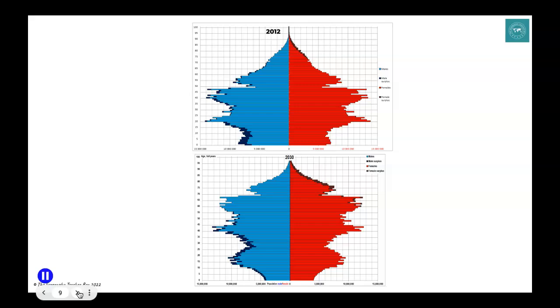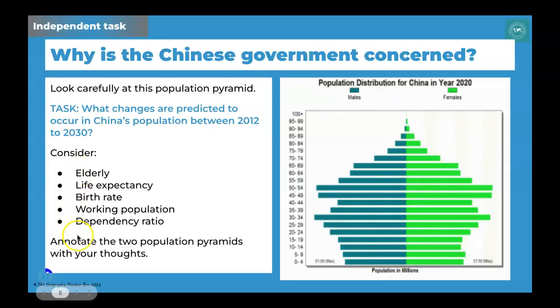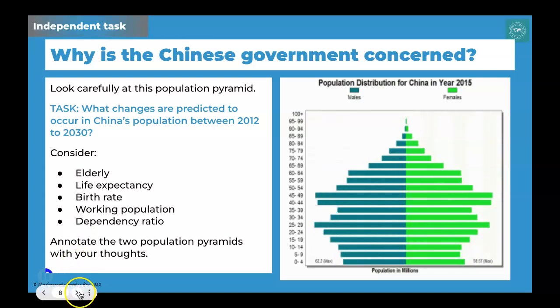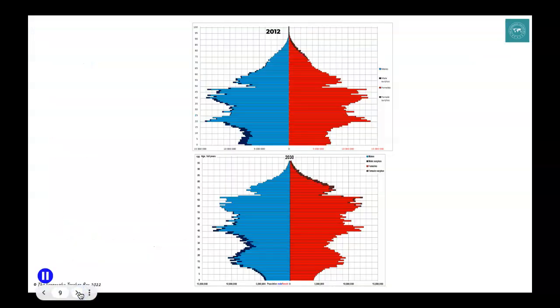The ages go up the side in the y-axis of the population pyramids. So you might like to annotate those to show what's happening to each of those 5 bullet points that we've just discussed. So pause the video now and have a go at annotating your pyramids.